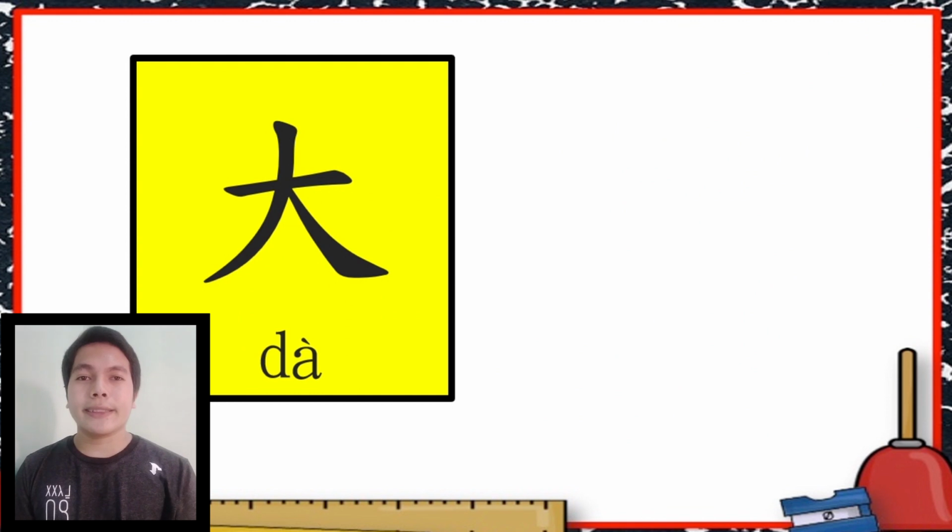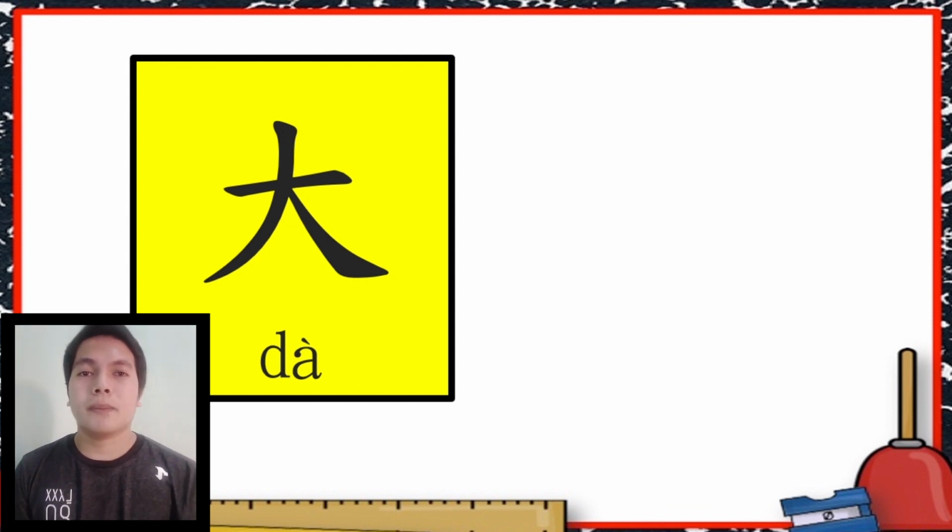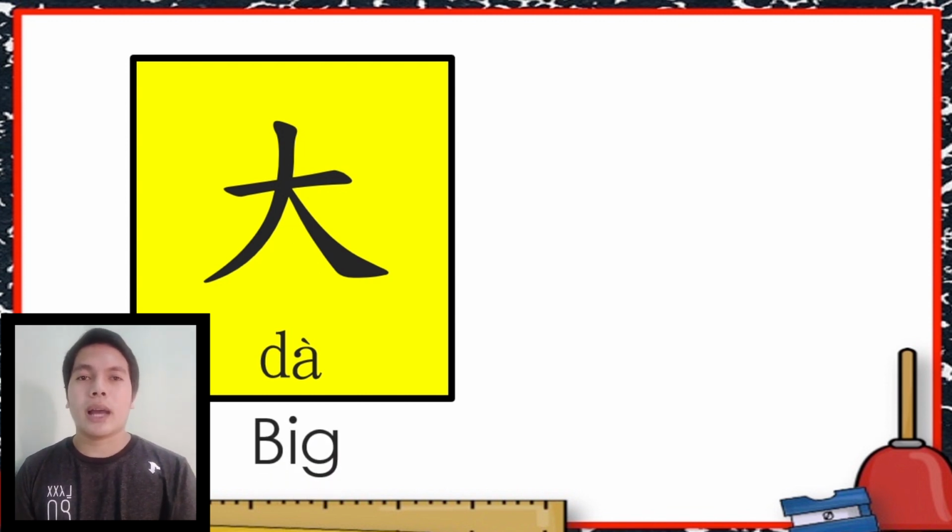What do you see? It is ta. Again, open your mouth and say like this. Ta. Ta. Ta in English it means big. Very good. Again, ta. In English it is big.